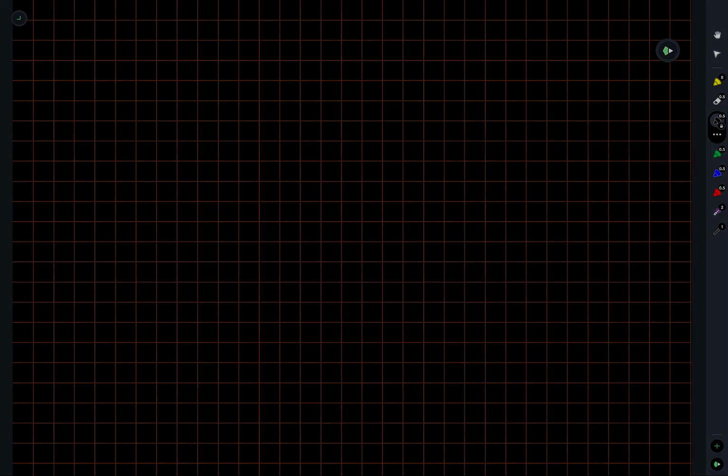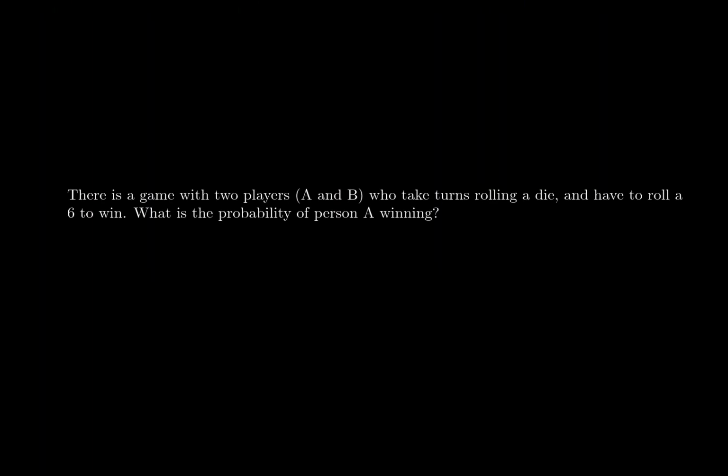Hello everyone. Let's take a look at our next problem. There's a game with two players, A and B, who take turns to roll a die and have to roll a 6 to win. What is the probability of person A winning?